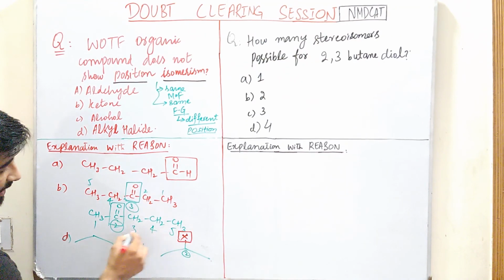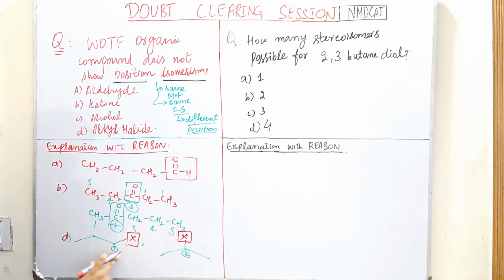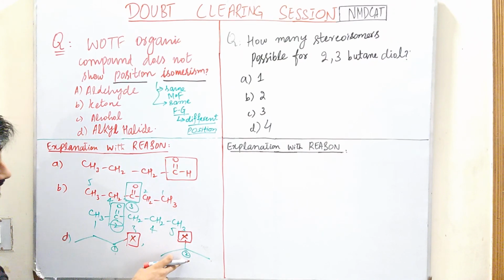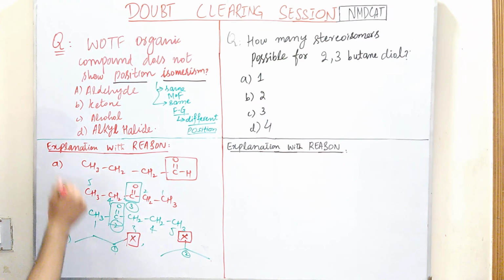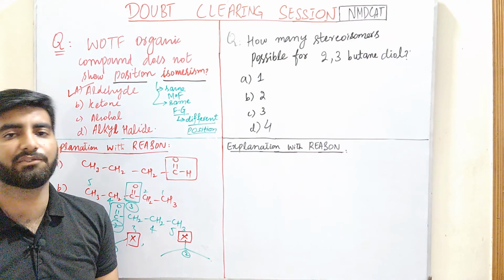This is the halo group attached at the carbon number 1 and it is attached at the carbon number 2. So these are two compounds that have same molecular formula and same functional group with different positions. So they are also position isomers of each other. So our aldehyde is the right answer. Aldehydes are such organic compounds that do not show position isomerism.